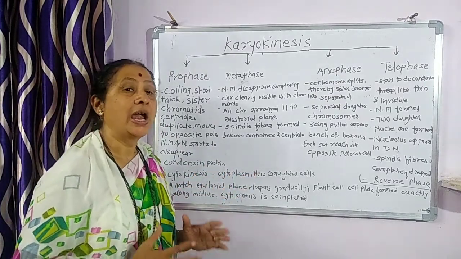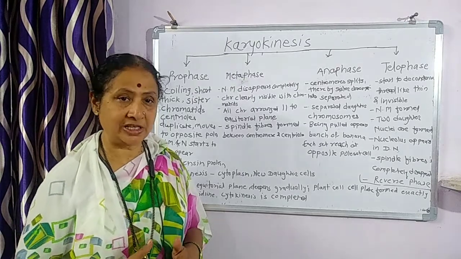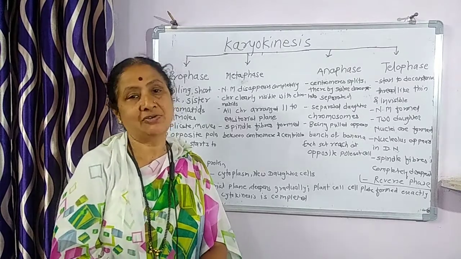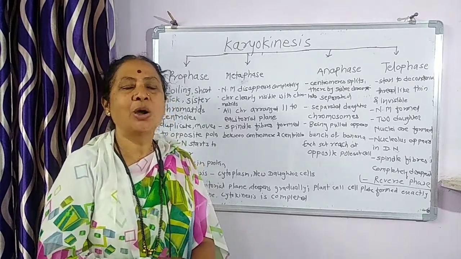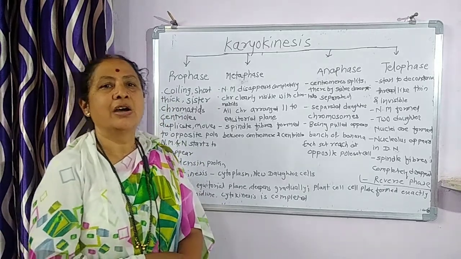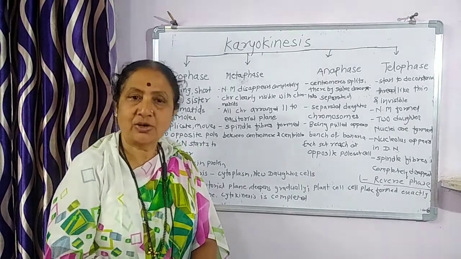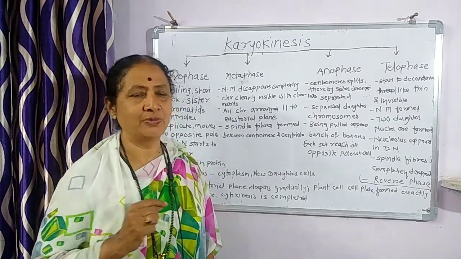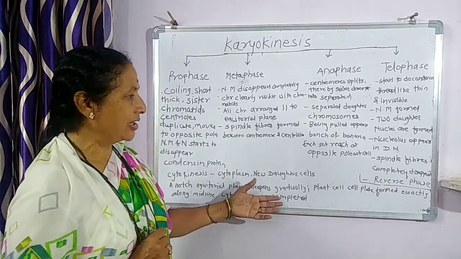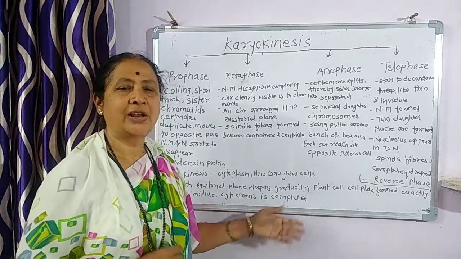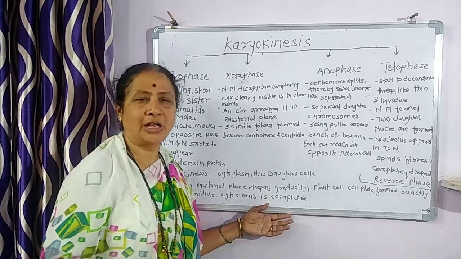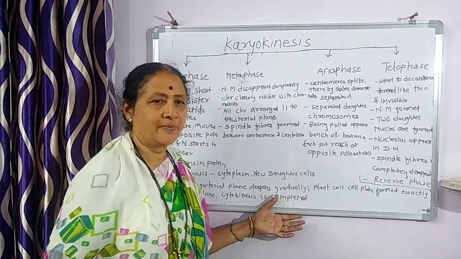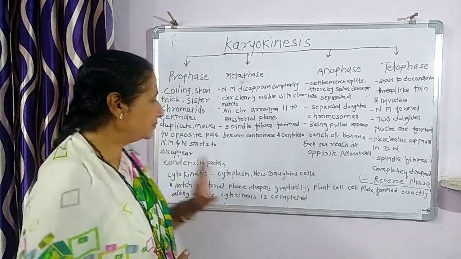This is very simple, and we have to study all these phases not only in mitosis but also in meiosis. We can see all these stages of karyokinesis very clearly under the electron microscope, and very keen observation is needed. They are given in our book also, and thereafter we have to observe the colorful images. I will show you the colorful images of all these. Now let us revise once again.